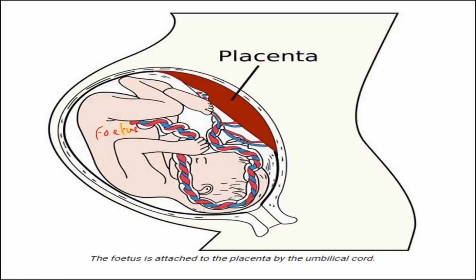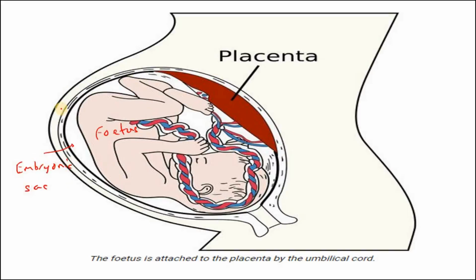The developing baby is called fetus. The fetus is in the womb. And up here you can see the whole sac, the embryonic sac. This is filled with liquid.